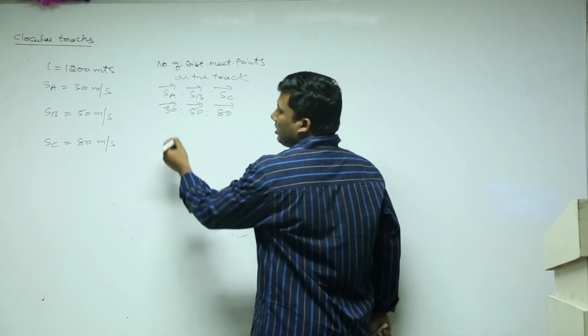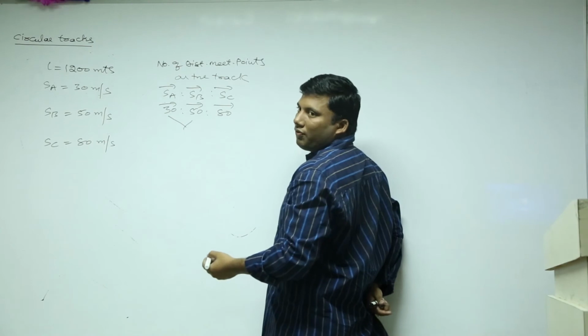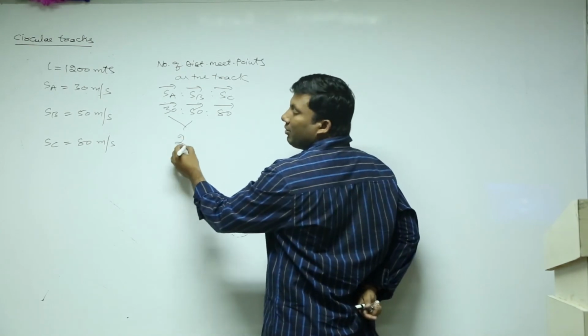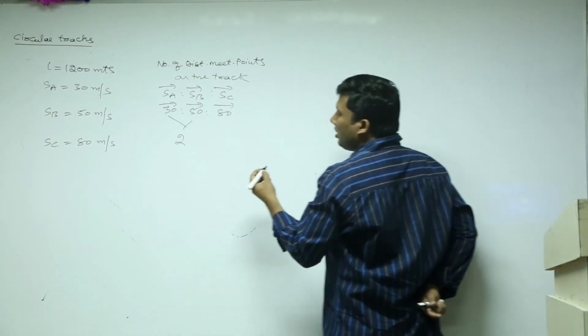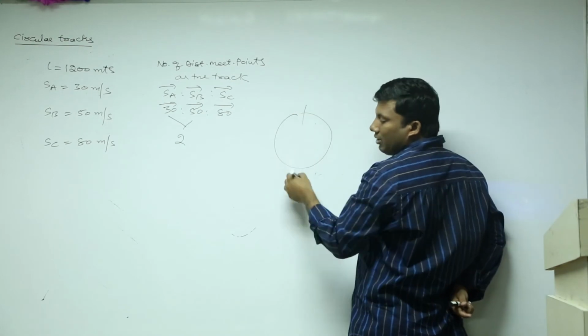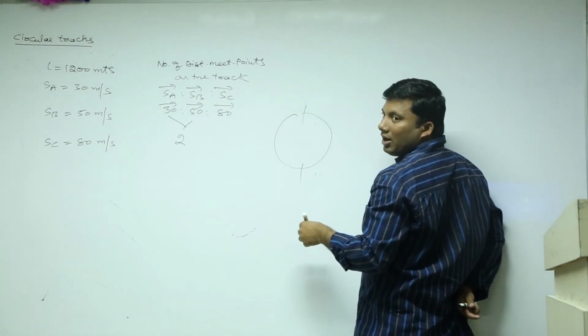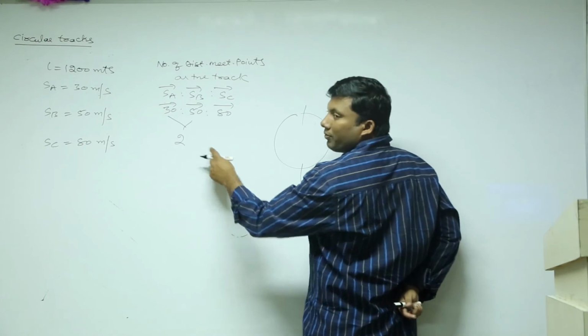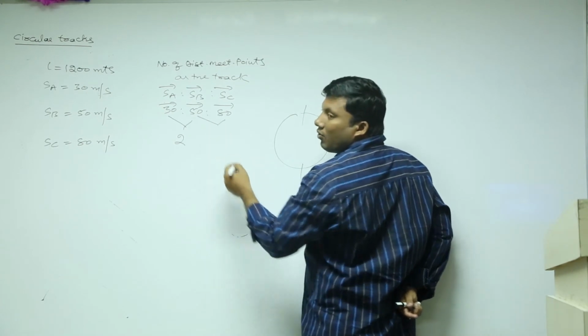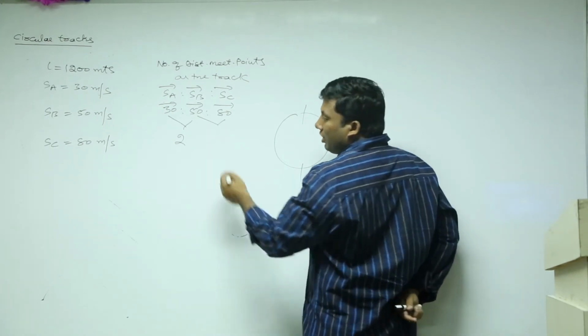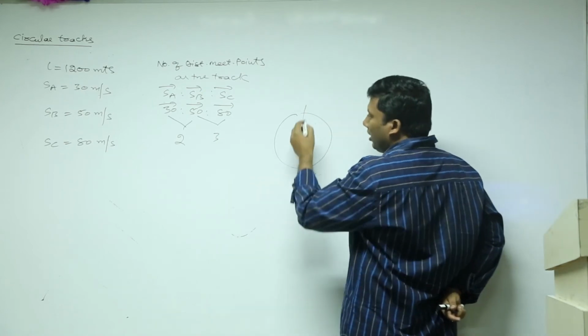Same direction means 30, 50 is 3 is to 5. Same direction means 5 minus 3, 2. What will be these 2 meeting points? Starting point and diametrically opposite. This will be 2. Now 50, 80, that is 5 is to 8. What is 8 minus 5? 3. 3 meeting points.